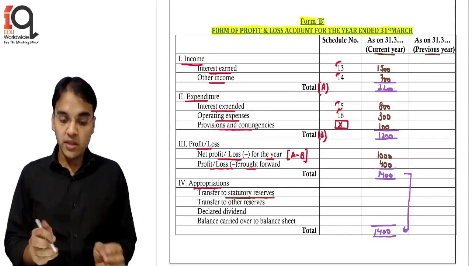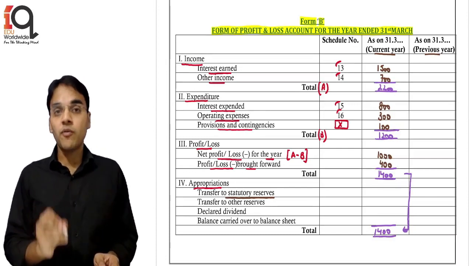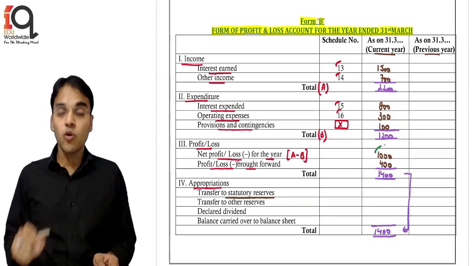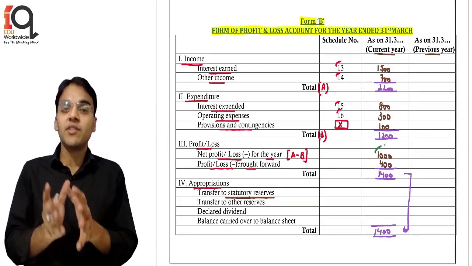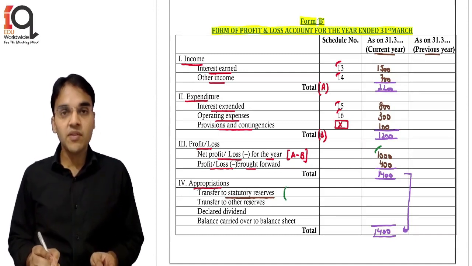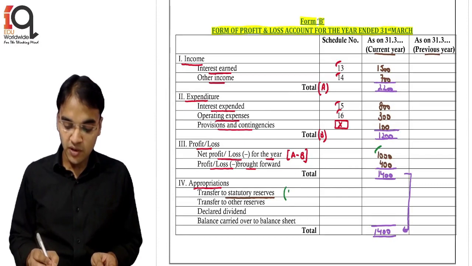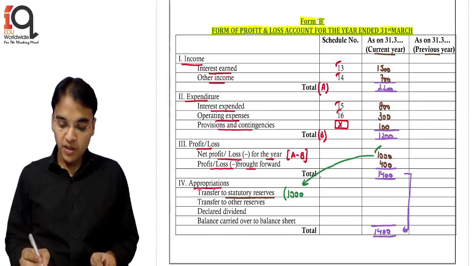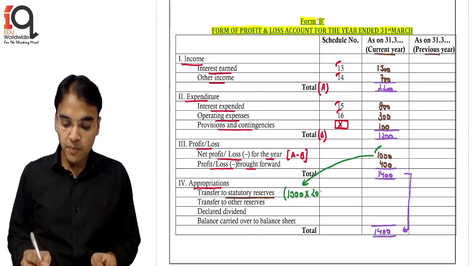In this case, the 400 is of the last year, so it is obviously after all the appropriations of the last year. So whenever we transfer to the statutory reserve, it will always be of the current year profit, and it will be a minimum of 20%.